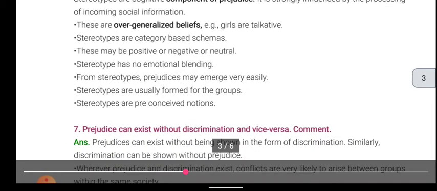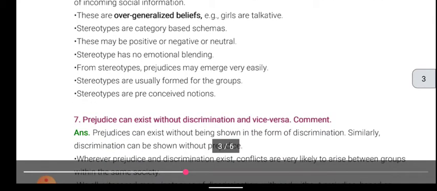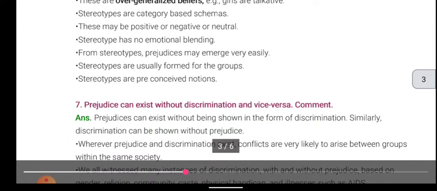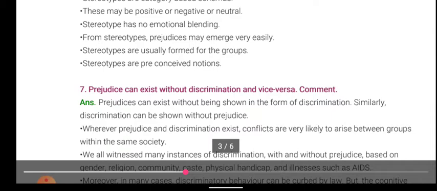Stereotypes are category-based schemas. These may be positive or negative or neutral. Stereotypes have no emotion blending. From a stereotype, prejudices may emerge very easily. Stereotypes are usually formed for the group. Stereotypes are preconceived notions.